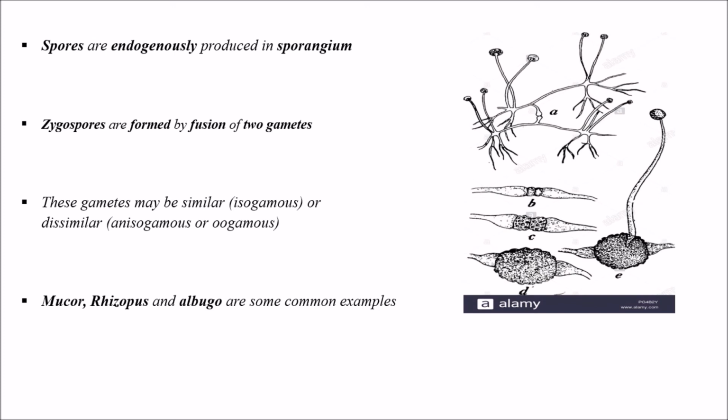Spores are produced endogenously in the sporangium and zygospores are formed by fusion of two gametes. The gametes may be similar or dissimilar. Similar ones we call as isogamous, dissimilar ones we call as oogamous or anisogamous. And coming to the examples of Phycomycetes, Mucor, Rhizopus and Albugo are the common examples.